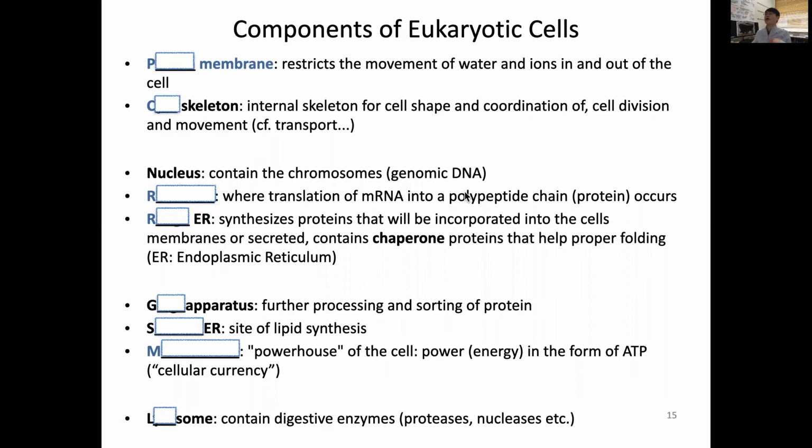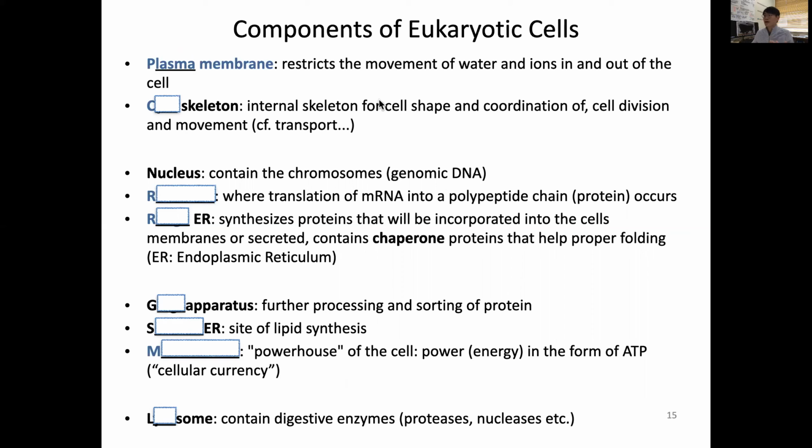Now let's go through a little quickly the components of eukaryotic cells. So the cell is sealed with a membrane, and that membrane is very special. It restricts the movement of water or ions in and out of the cell. So it doesn't let these molecules pass through very freely. So it divides the inside of the cell, the cytoplasm. It's called the plasma membrane or cell membrane.